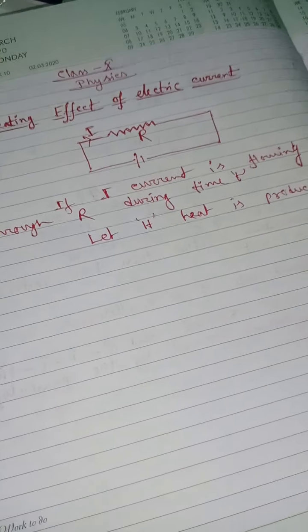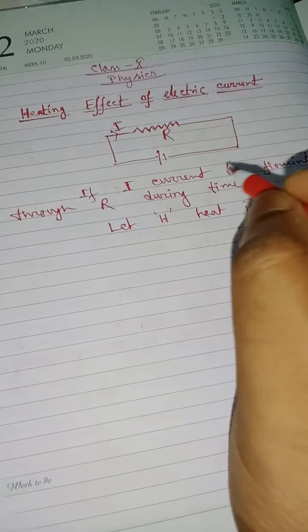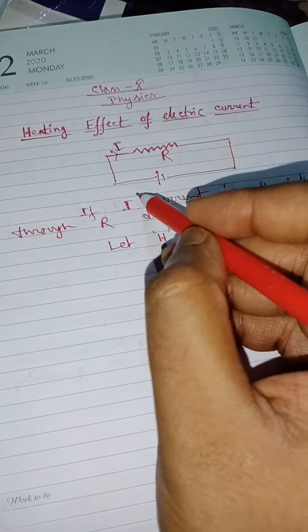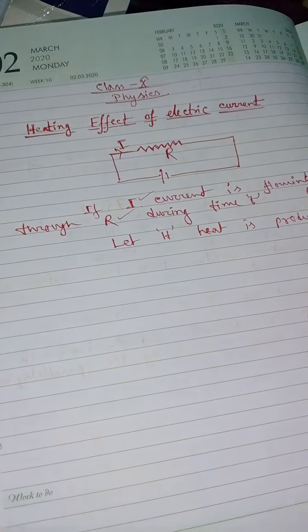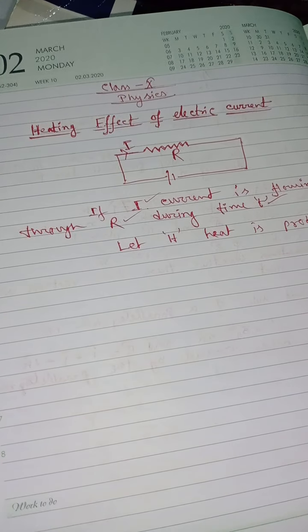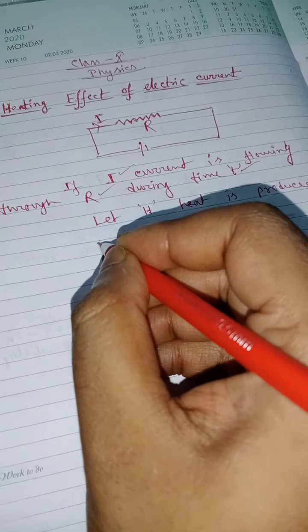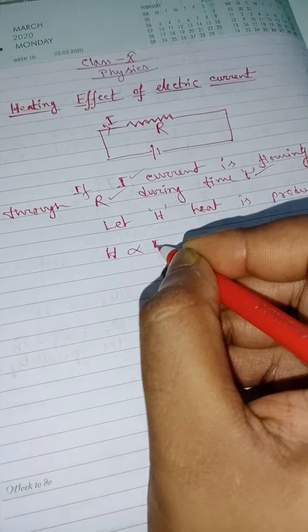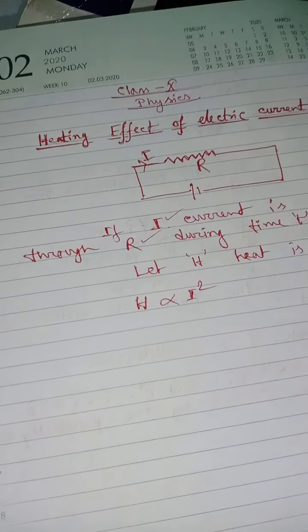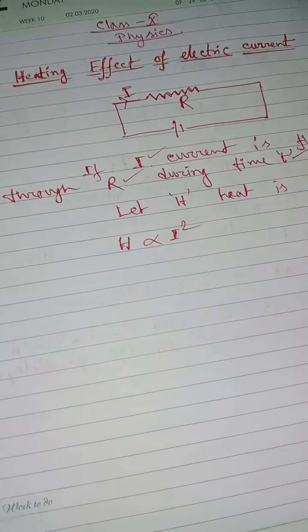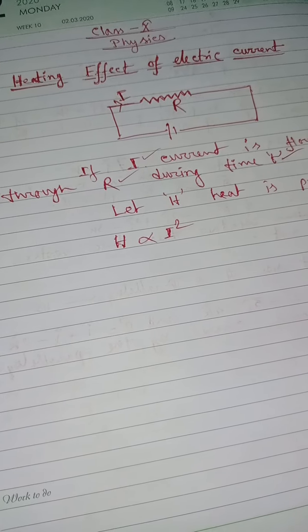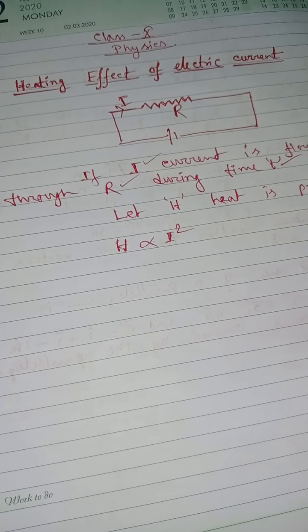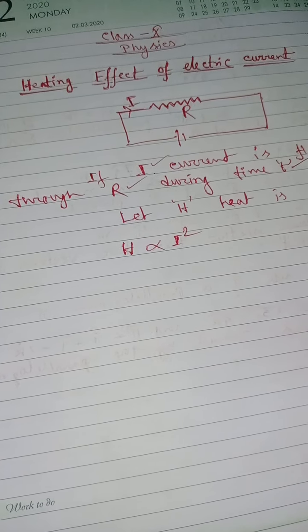So this H is related with I, with R, and with T. How? H is directly proportional to the square of the current. That means if the current flow is more, then the heat will be more.